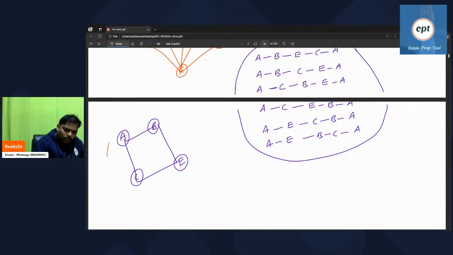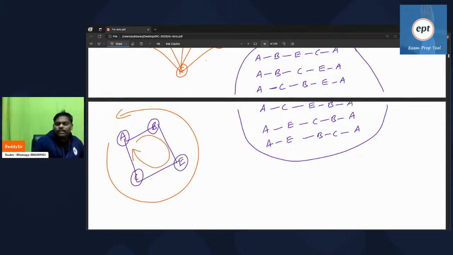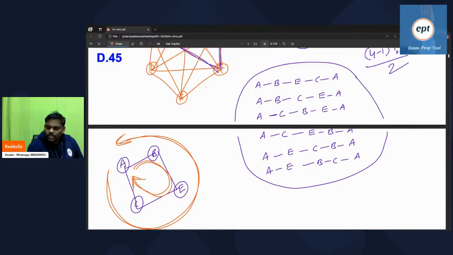See, whether you go like this, one cycle, whether you come like this, one cycle, both are same. If you come in the reverse order, or in the same order, that entire thing is one cycle. So reverse also same. If you see A C E B A, and its reverse, these two are same.